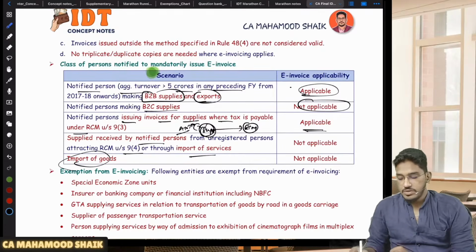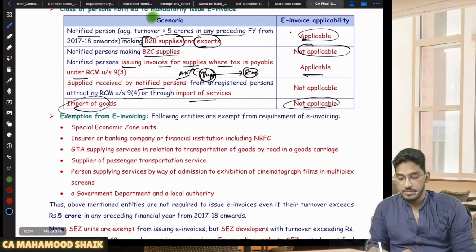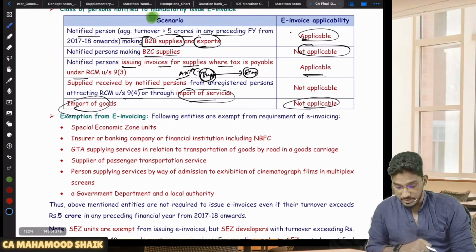Sir, what about import of goods? Not required. In case of import of goods, e-invoicing will not become applicable. Even for import of services, e-invoicing will not become applicable.